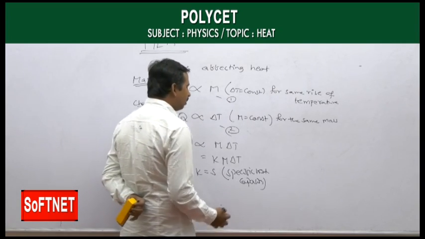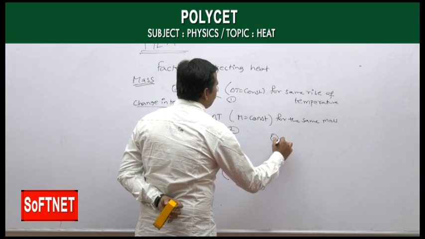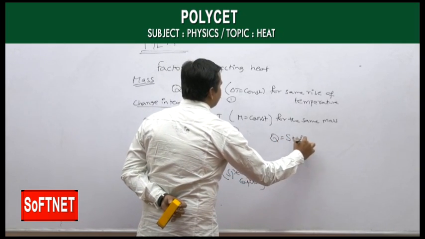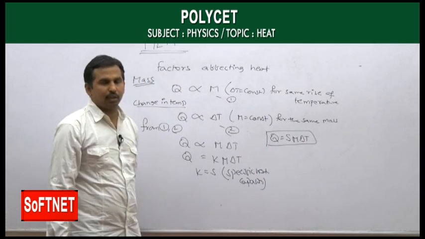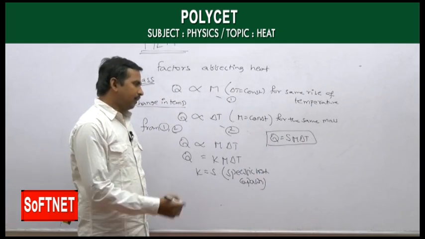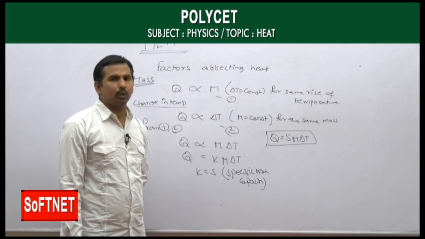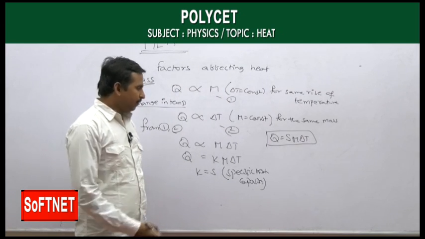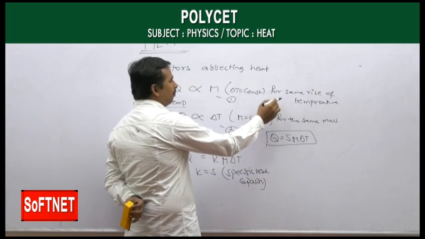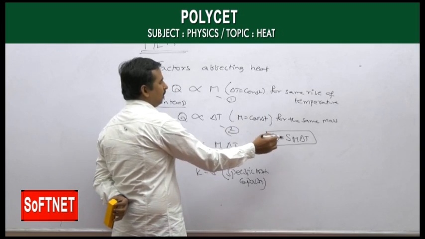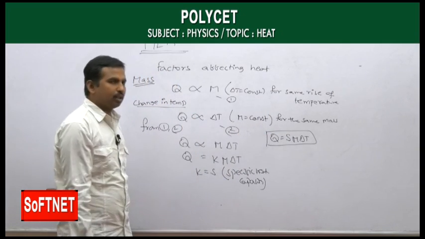Then if K is equal to S, finally we got the formula Q is equal to S into M into delta T. Finally we got a formula for heat energy, where Q is equal to S into M into delta T, where S is the specific heat capacity, M is the mass we are taking, and delta T is the change of temperature.